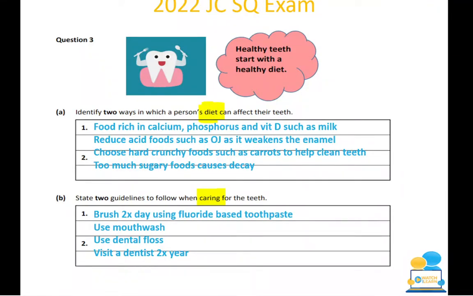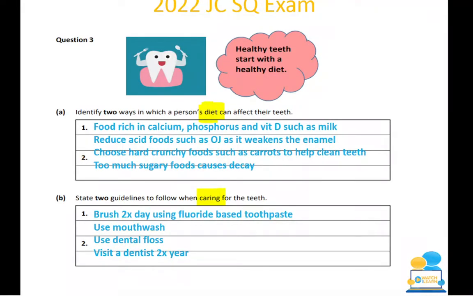So if we go to part A, we're thinking of food rich in calcium, phosphorus and vitamin D, such as your milk. We're looking at reducing acidic foods such as orange juice, as it weakens the enamel, which is the hardest structure on the tooth. You're looking at choosing hard crunchy foods such as carrots, because these actually help clean the teeth. We're looking at avoiding too many sugary foods, as they do cause dental decay. So our next one is part B.